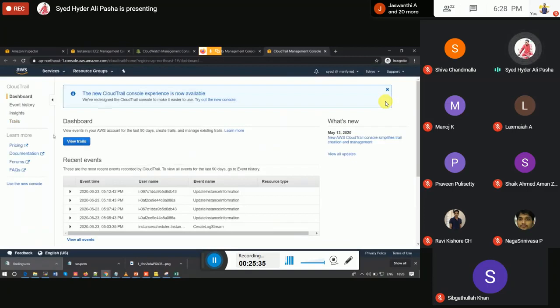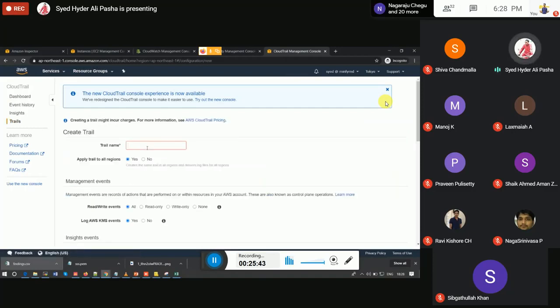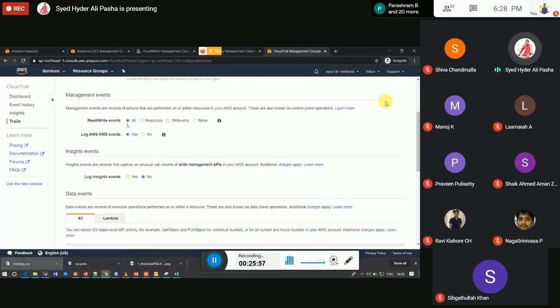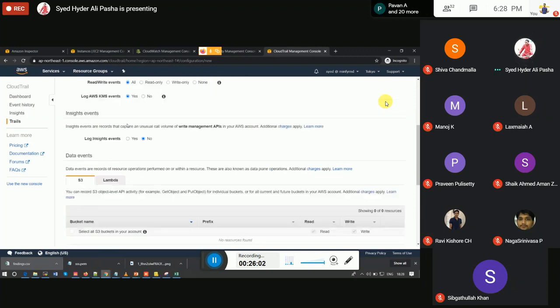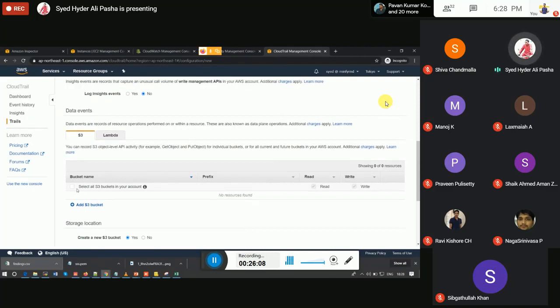So for CloudTrail, if you want to enable it, all we need to do is create a CloudTrail here. We can give the name as demo or any account name. It can apply to all the regions or one specific region. It will configure in the Tokyo region only. Read, write events, whichever events are there, it will show us the log. Insight events, and S3 put if you are downloading or uploading those details, we can select that also if you want.